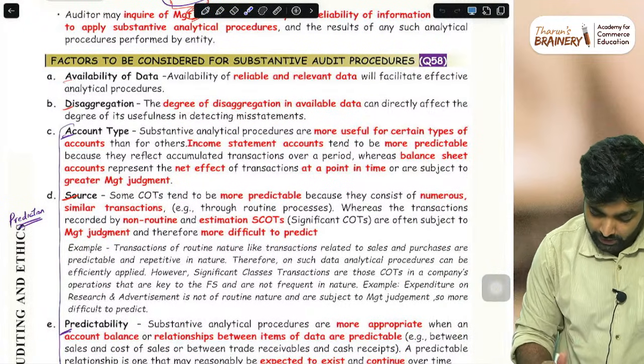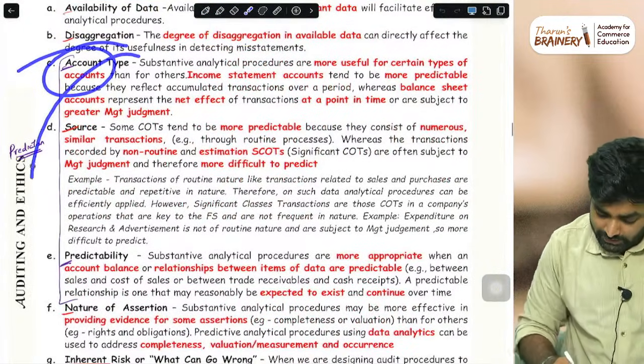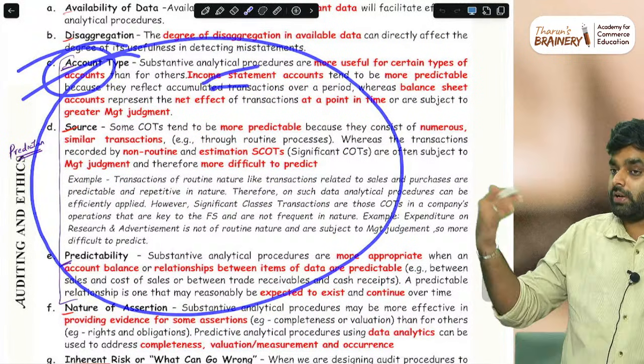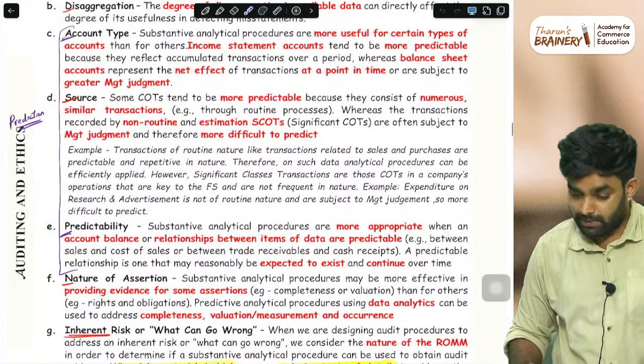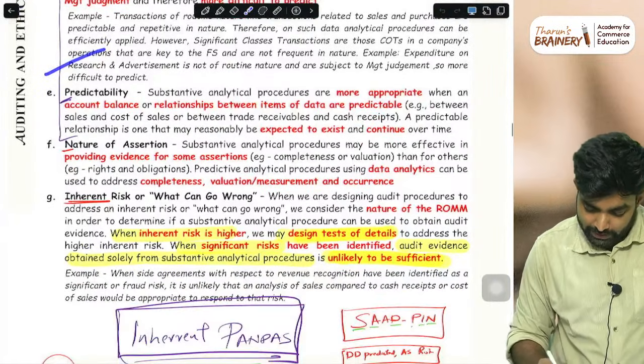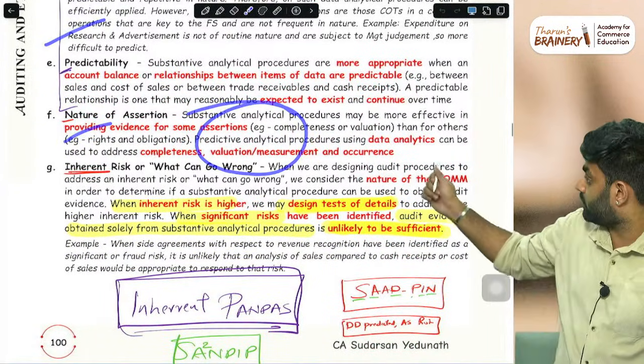Then account type, and these three things are about predictability. Balance sheet items are less predictable; P&L and income statement items are better. Then source predictability, and nature of assertion. Nature of assertion is also important.